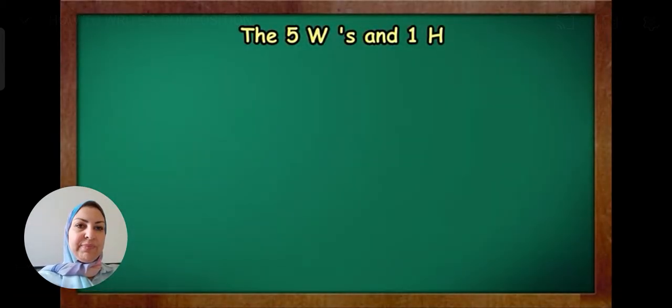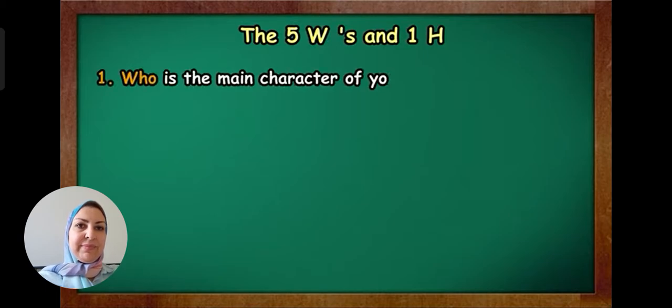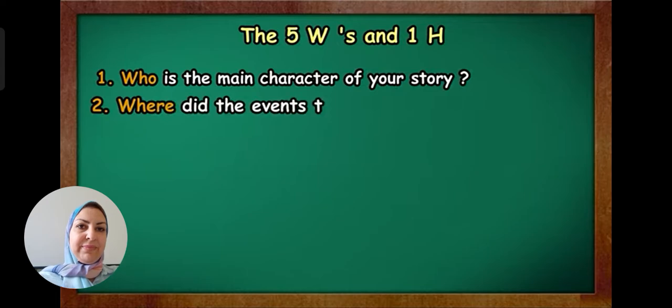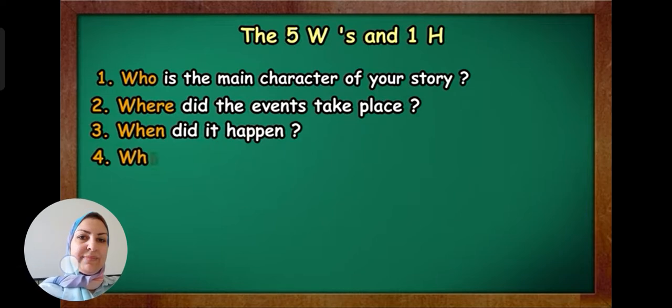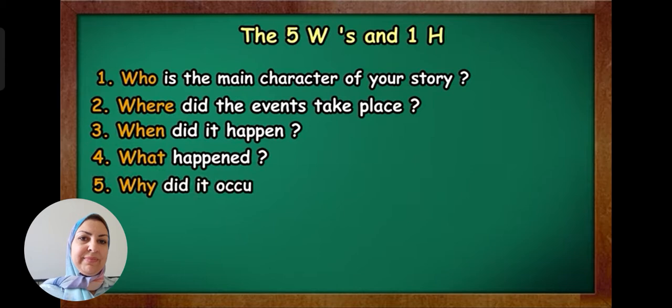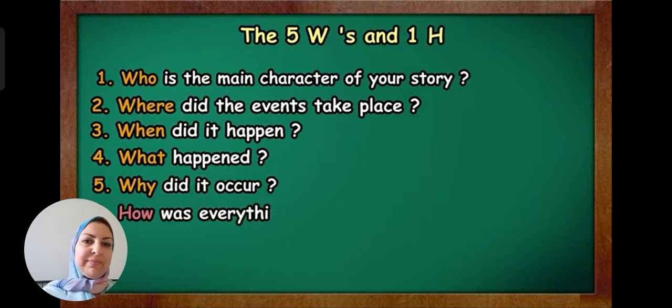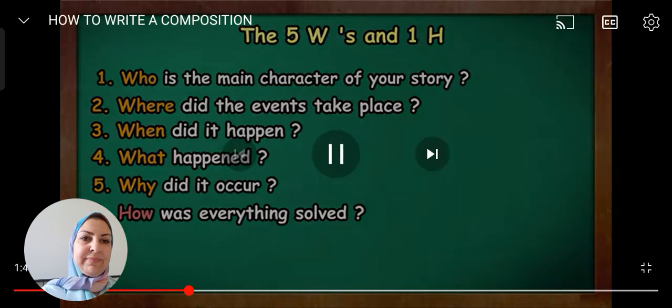Let's check out the 5 W's and 1 H. Our first W is, who is the main character of your story? Our second W is, where did the events take place? Our third W is, when did it happen? Our fourth W is, what happened? And our fifth W is, why did it occur? And 1 H is, how was everything solved?